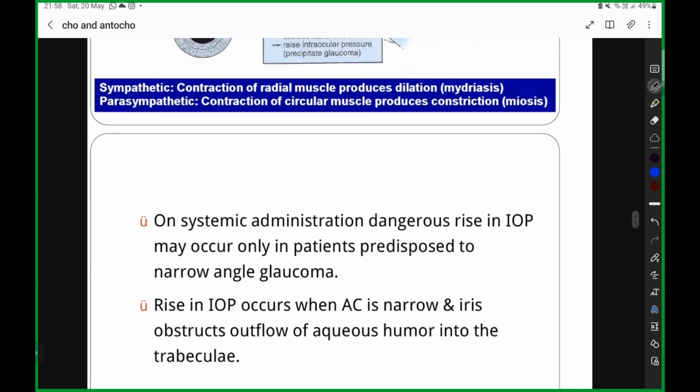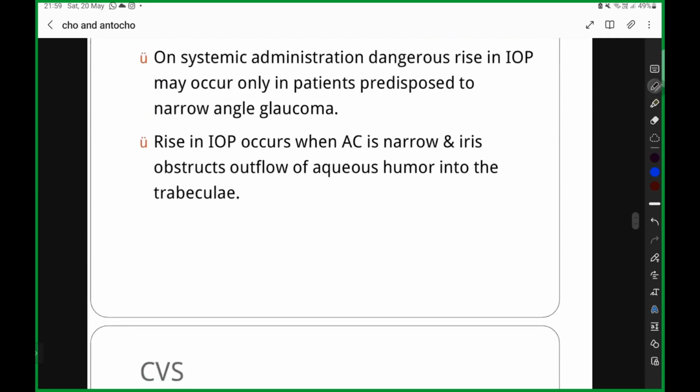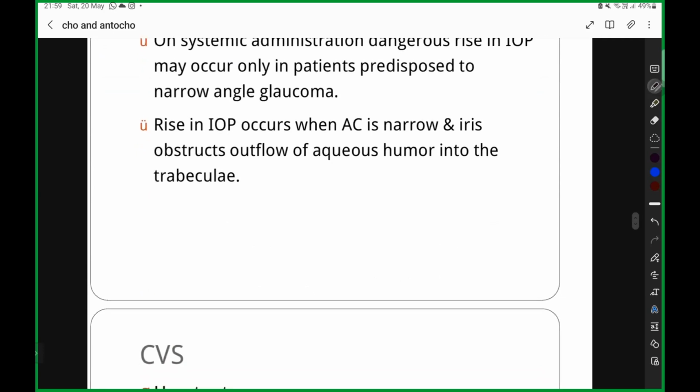On systemic administration, a dangerous rise in intraocular pressure will occur. That will predispose the patient to narrow angle glaucoma. The rise in intraocular pressure occurs when your anterior chamber is narrow and your iris obstructs the outflow of aqueous humor into the trabecular meshwork.